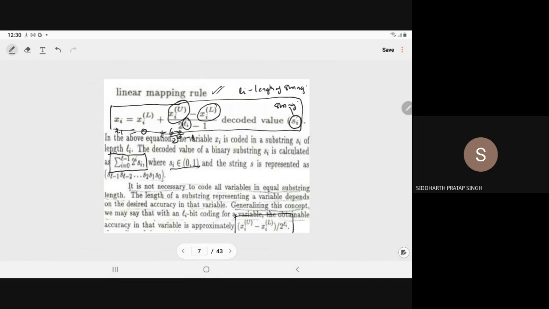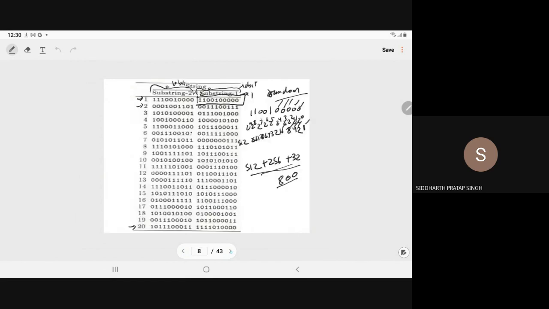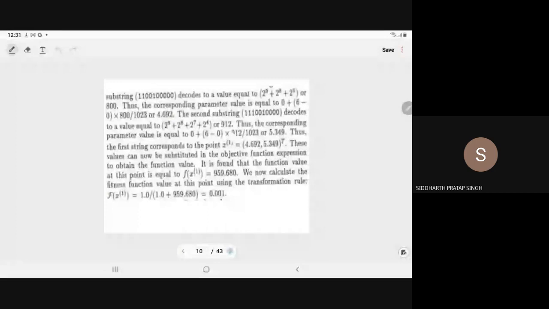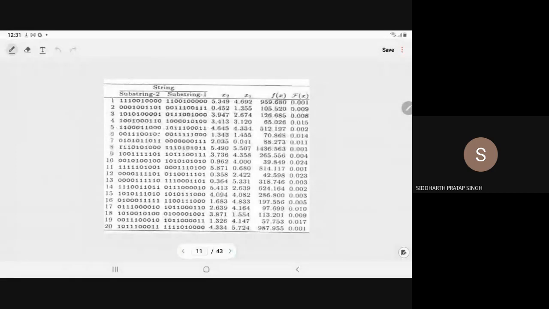The string length 10 is given to you, and then the decoded value is 800. That will give you the real value of x i. So it will come 4.692.